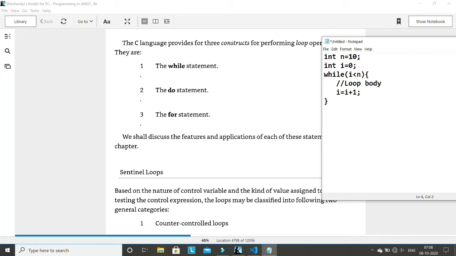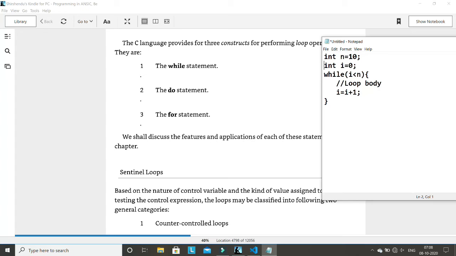This while loop will iterate 10 times. First, it will start with i equal to 0, and every time i will increment, and up to i equal to 9 it will execute. At the time when i is 9 it will execute this, and now i will become 10. So when it comes here, the condition will be false and it will jump out from here. So this will execute 10 times.